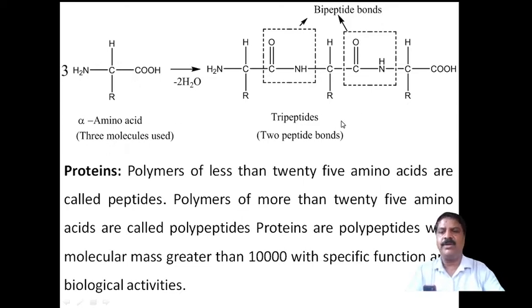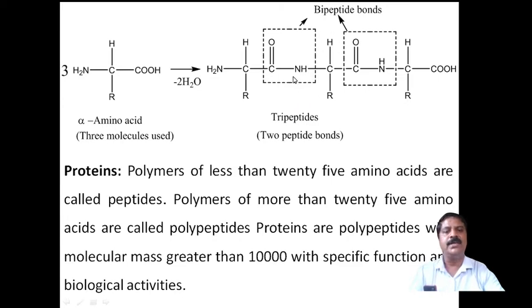Similarly, n number of molecules join together, and therefore it will liberate n minus 1 water molecules. Here 3 molecules are joined, no? Therefore 3 minus 1 water molecules are liberated, and 3 minus 1, or n minus 1, peptide bonds will be formed.